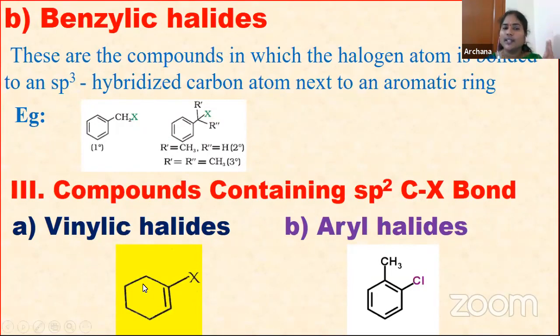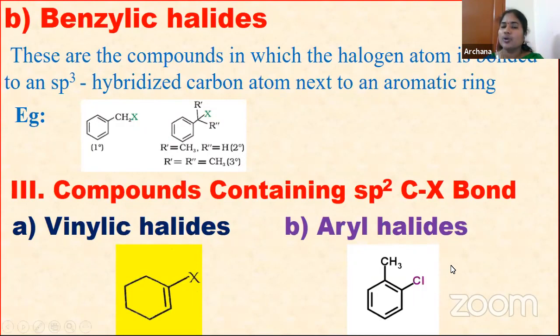In allylic, the next position after the double bond carbon is called the allylic position. Vinylic means the halogen atom is attached to the sp2 hybridized carbon of the carbon-carbon double bond; that is called vinylic halides. Next one is aryl halides. So what are aryl halides?